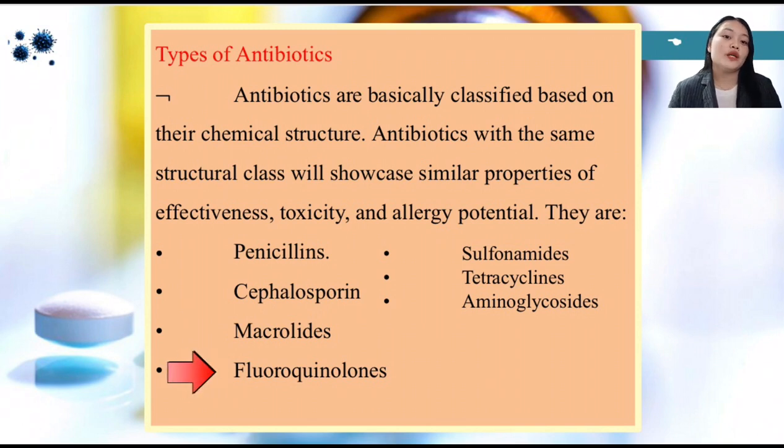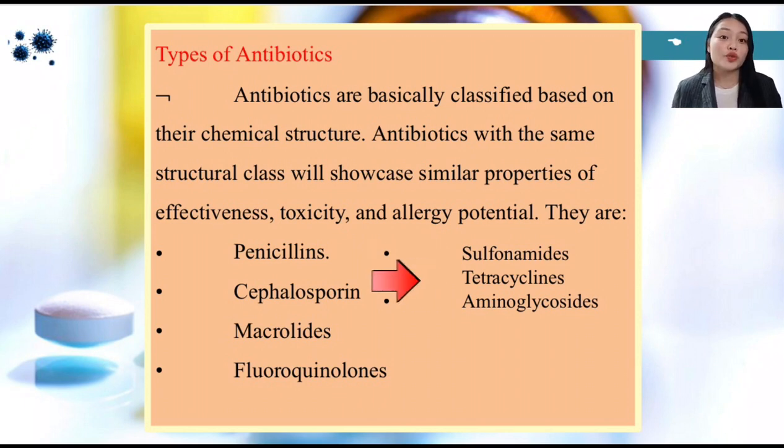It is a therapy for respiratory and urinary tract infections, and includes ciprofloxacin. It is a medication for UTI also. Then levofloxacin and ofloxacin, which are for cellulitis and UTI. Next is sulfonamides for urinary tract infections.